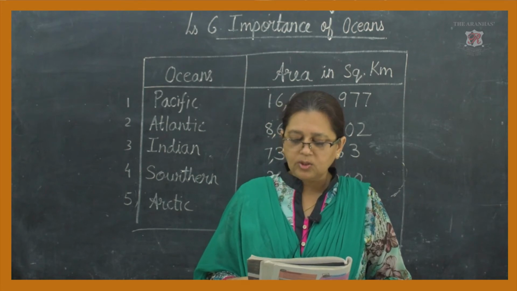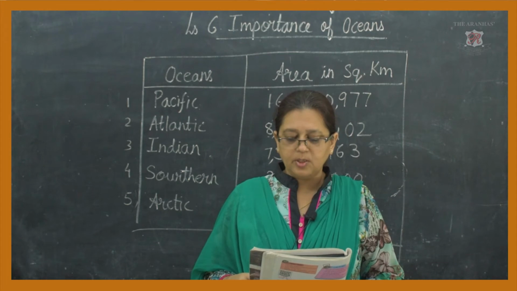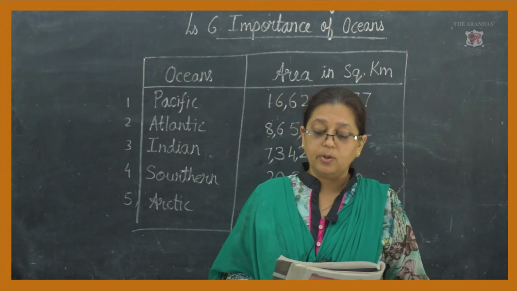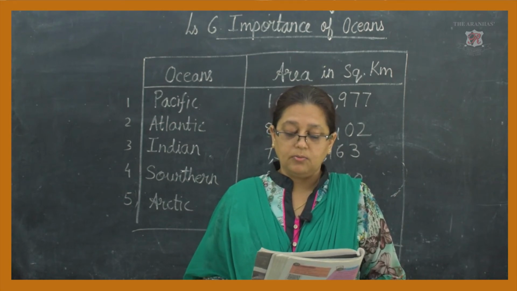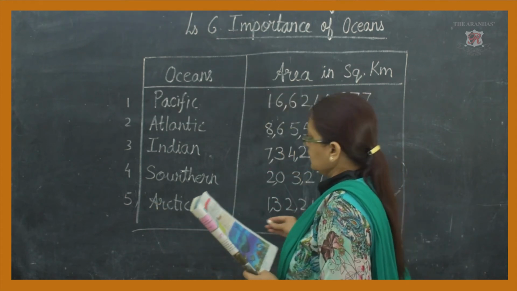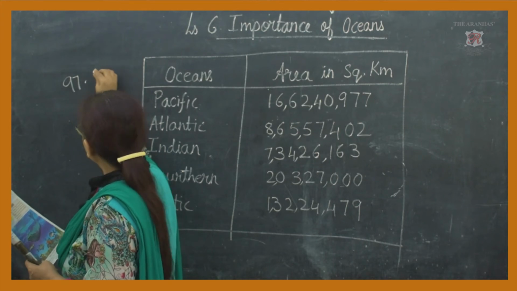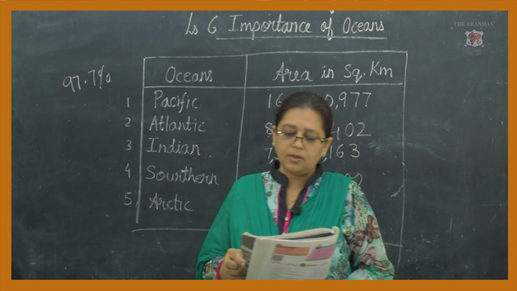Now, of the total global water, 97.7% is contained in oceans. The total global water which is contained in the ocean is 97.7%. Just imagine.